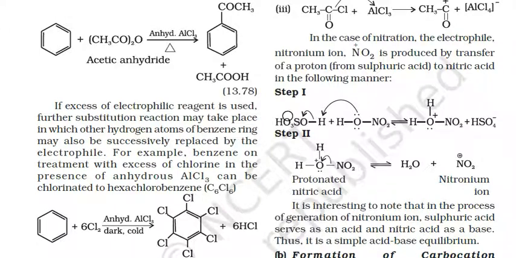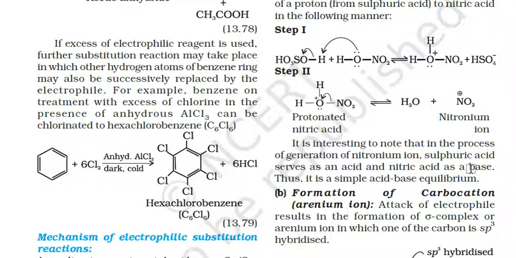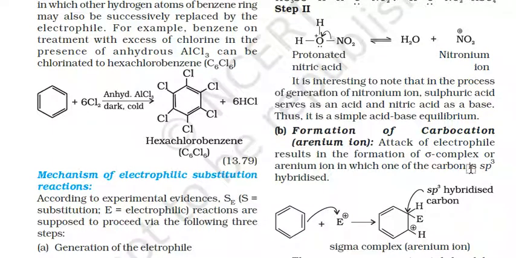So here one bond will be broken, and this OH group will donate its lone pair to this hydrogen, forming a plus charge on it, and HSO4 minus. This protonated nitric acid can be further divided into H2O and nitronium ion. Now this nitronium ion reacts with the benzene ring to form nitrobenzene.